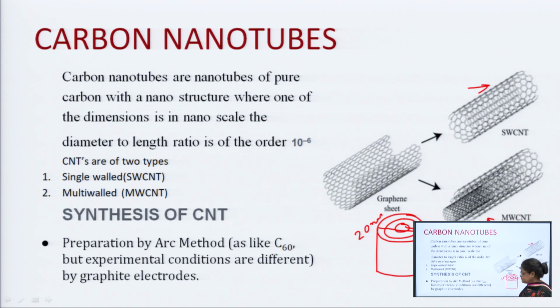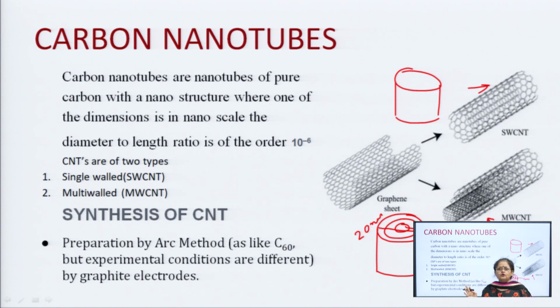Okay. So this is how a multi-wall carbon nanotube would appear. A single wall carbon nanotube will have only this kind of a structure. Fine. So this is how multi-wall and single wall carbon nanotubes can be taken up.